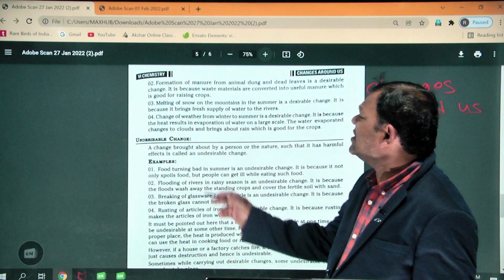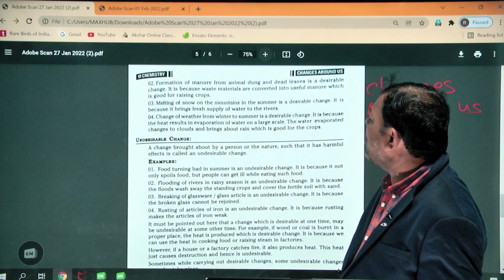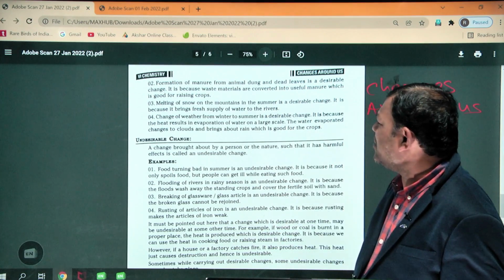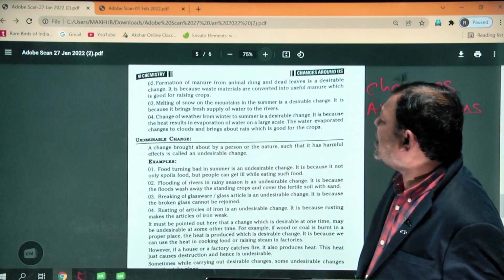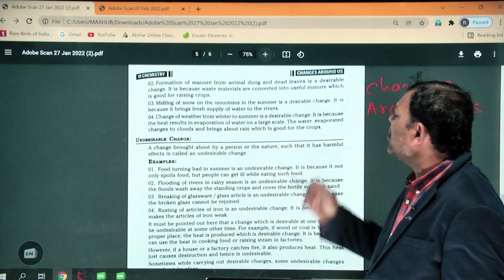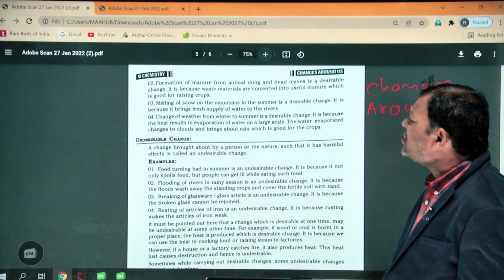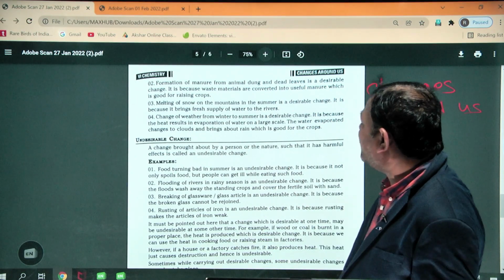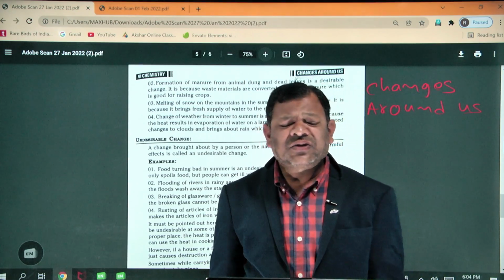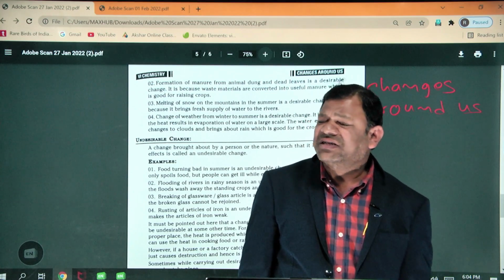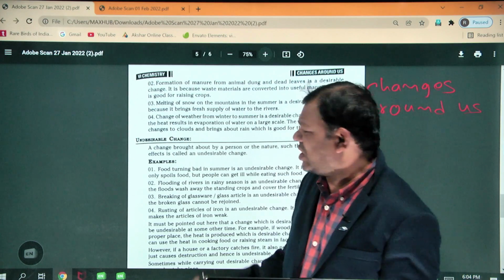Fourth one is the change of weather from winter to summer, summer to winter. Also a desirable change, because the heat results in evaporation of water on a large scale. The evaporated water changes to clouds and brings about rain, which is good for the crops. So every season is changing. That is also a desirable change. That is common in nature. Change is an integral part of nature.